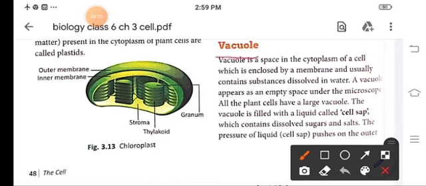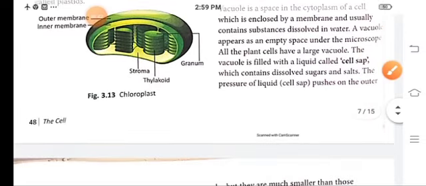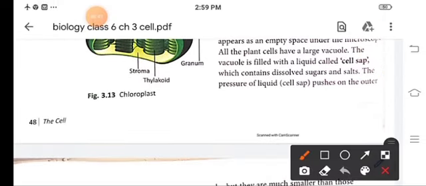Next is the vacuole. The vacuole is a space in the cytoplasm which is enclosed by a membrane, and it contains some dissolved substances and water. We can say that the vacuole appears as an empty space under the microscope. All the plant cells have a large vacuole, and this vacuole is filled with a liquid known as cell sap. The cell sap contains dissolved sugar and salt.